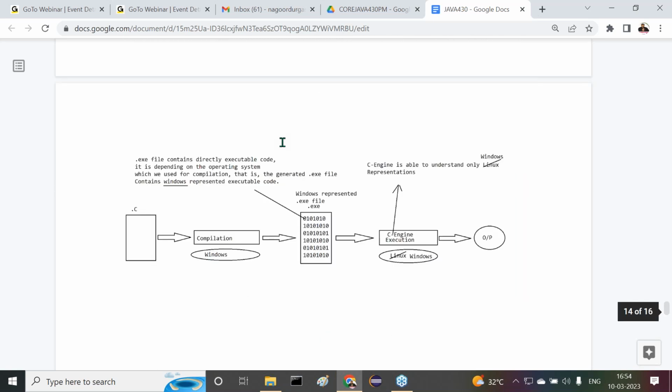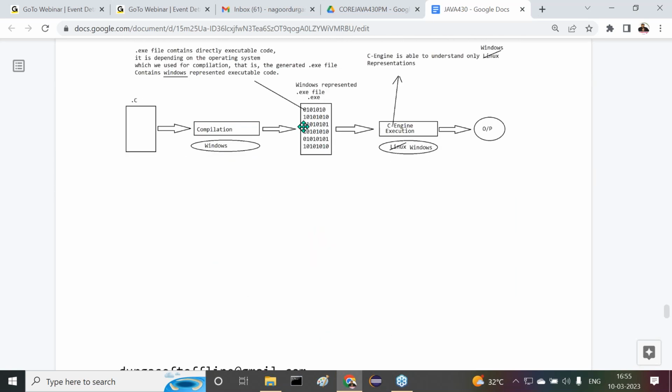Then I gave you some diagrammatic representation, after that we understood clearly how and why C and C++ are platform dependent programming languages. Now we have to understand what exactly the meaning of a platform independent programming language is.